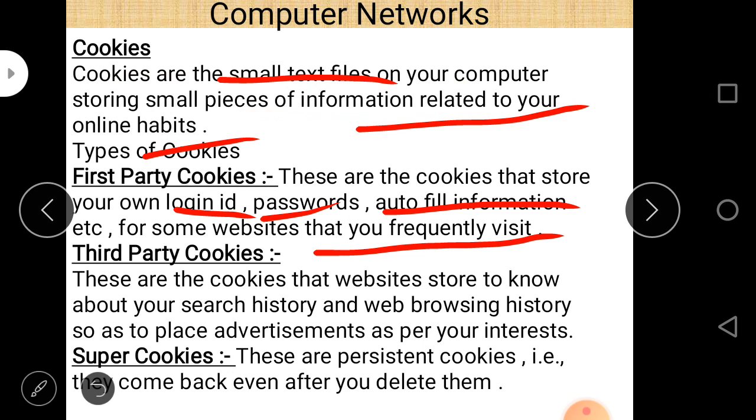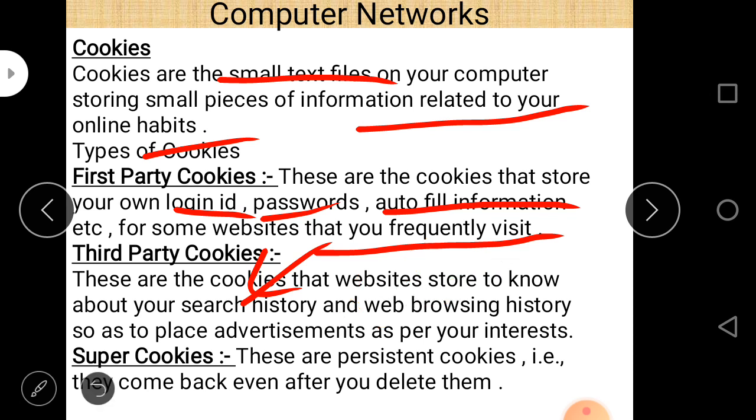Next is third party cookies. These are the cookies that websites store to know about your search history and web browsing history, so as to place advertisements as per your interest. This is the basic aim. Basically they store your search history and web browsing history, and the objective is to place advertisements as per your interest. So this is the basic objective of third party cookies.